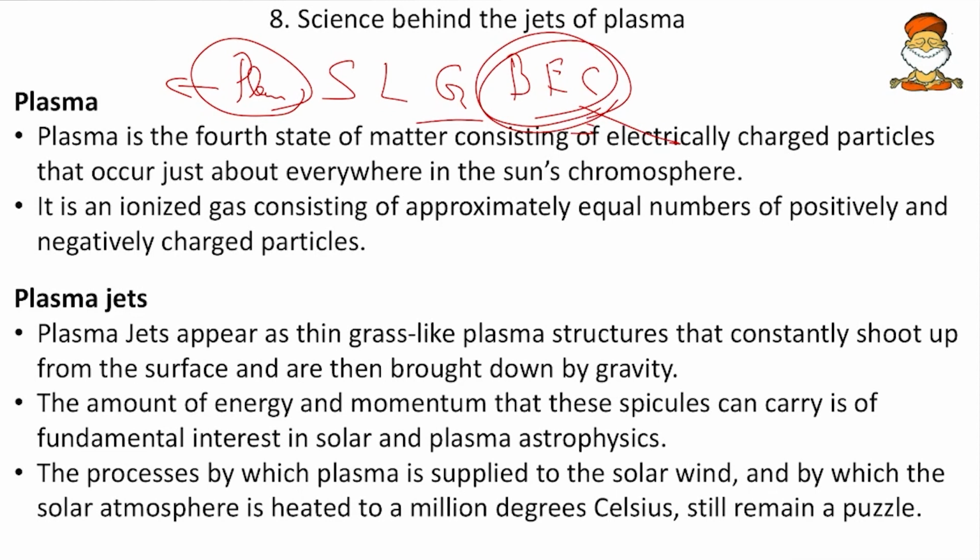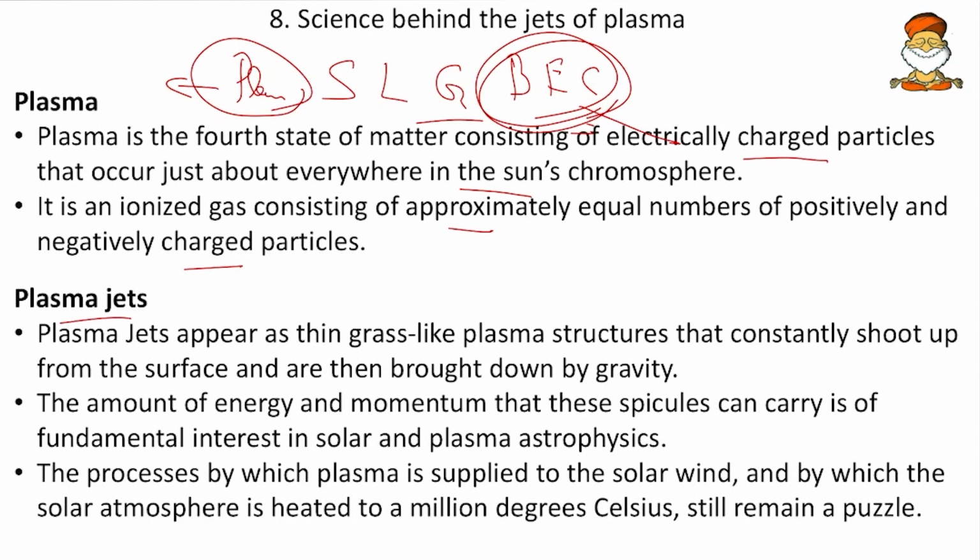And here plasma is the fourth state of matter consisting of electrically charged particles. So here no atoms, only the ions are present, because of very high temperature the atoms will collapse. And that occurs just about everywhere in the sun's chromosphere. We know that the sun is a source of nuclear fusion and high temperature is there, and hence the plasma state exists in the sun's chromosphere. Then it is an ionized gas consisting of approximately equal numbers of positively and negatively charged particles. So we can say even in the plasma state, the net charge is zero.